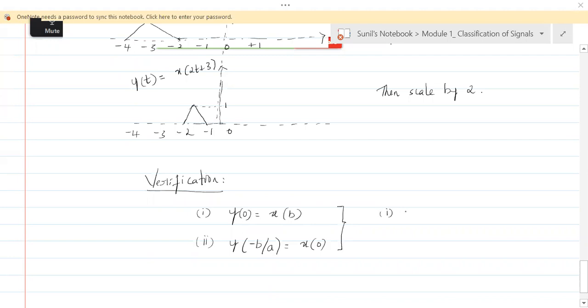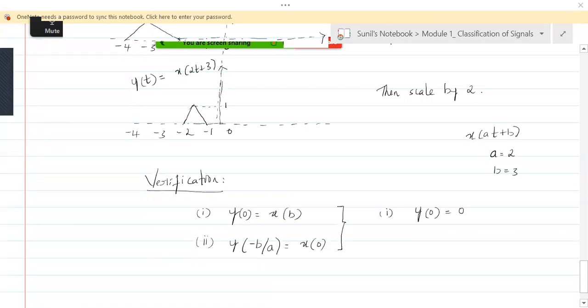What is y of 0? Can you tell me what is y of 0? This is y of t. Y of 0 is here. Do you have any signal at y of 0? No. Y of 0 is 0. What are b and a here? A is 2, mind you. A is 2, b is 3 because it is x of at plus b. So that's why a is 2, b is 3.